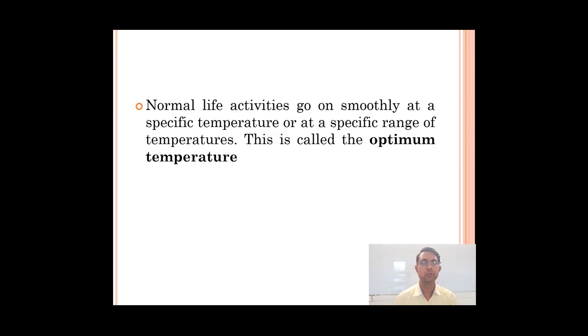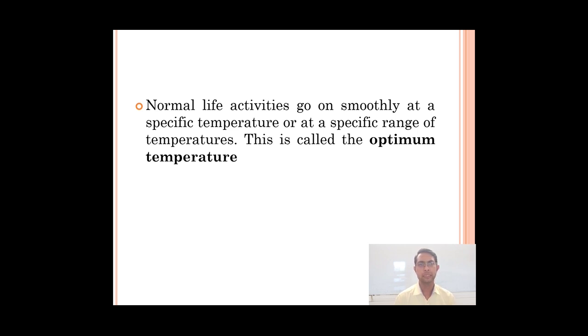Normal life activities go on smoothly at a specific temperature or at a specific range of temperature. This is called optimum temperature. For example, 25 to 40 is the optimum temperature. During this temperature, maximum activities can be done by human beings and other organisms also. So this is the optimum temperature where we can do normal life activities, for example, going outside to the market.